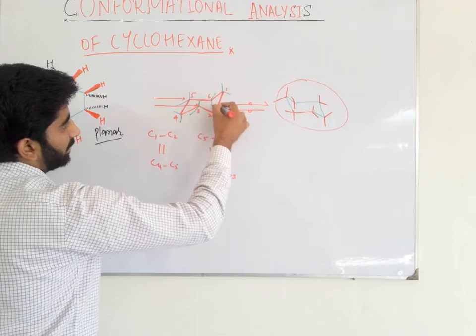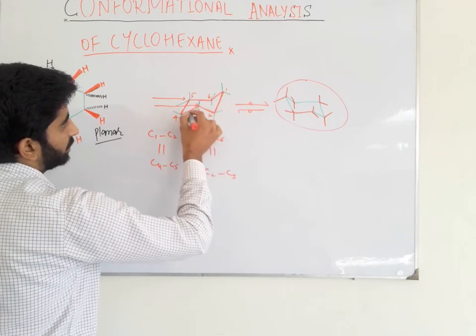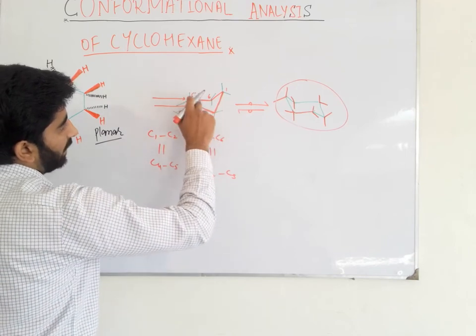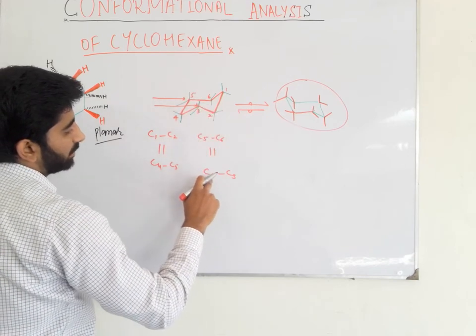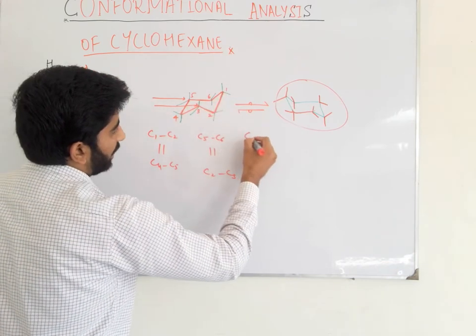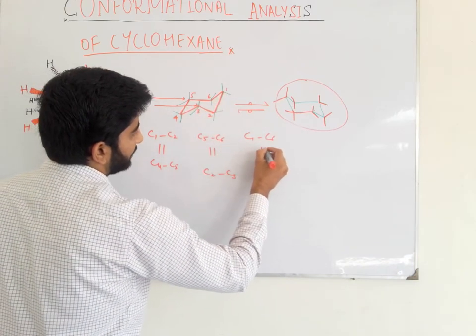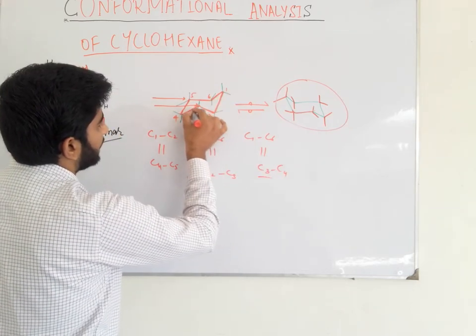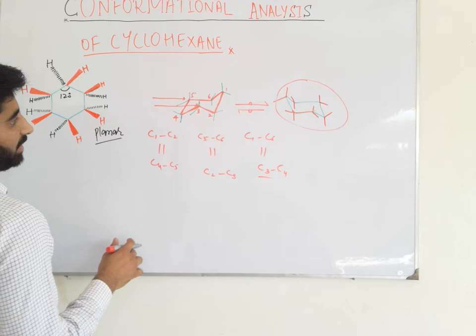And this carbon 1 and 2 bond is parallel to 4 and 5. The 5, 6 carbon bond is parallel to the carbon 2, 3 bond. And this carbon 1 and carbon 6 bond is parallel to this 3 and 4 bond. Now we draw the Newman projection formula.